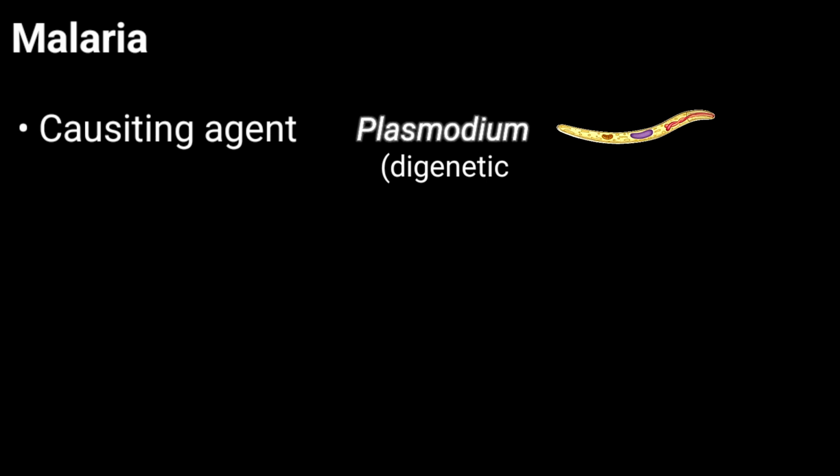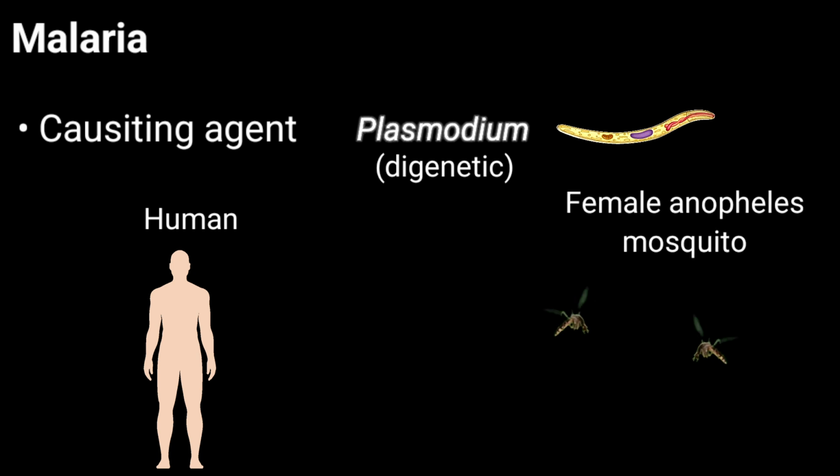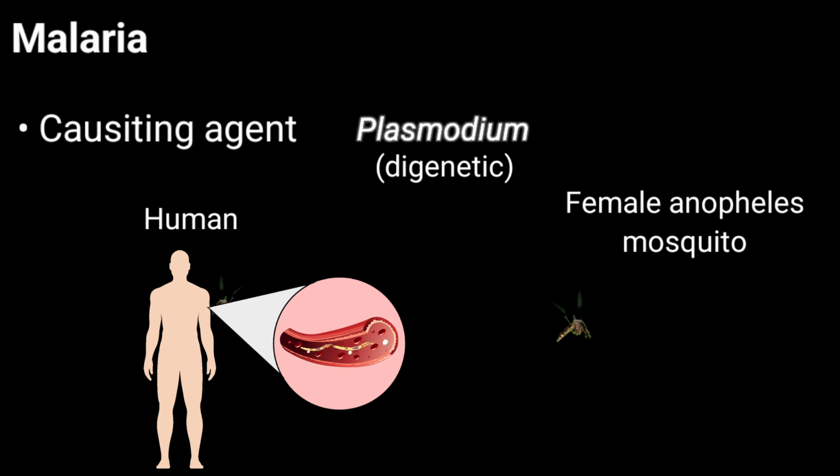Plasmodium is a digenetic parasite, that is, it has 2 hosts. The primary host is human, and the secondary host is the female Anopheles mosquito. The mosquito acts as a vector, because it transfers the infective stage of Plasmodium, that is sporozoites, into the blood of humans.